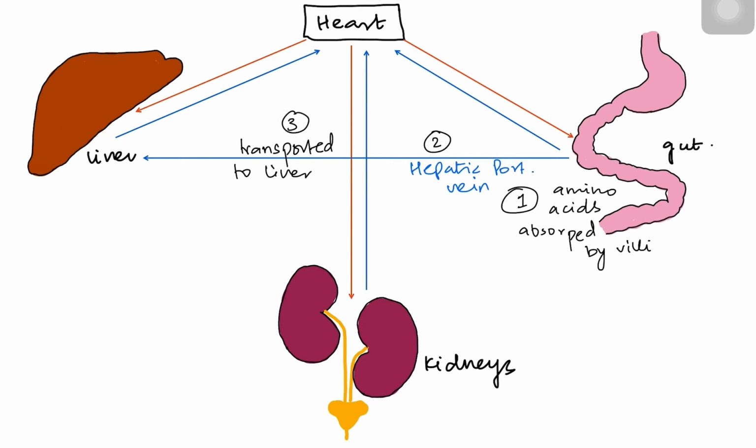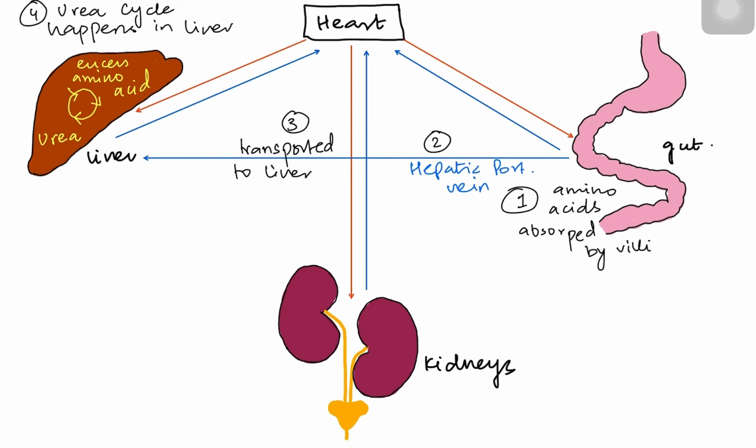Then what happens is that the liver performs a series of cyclical reactions where excess amino acids can't be stored. So excess amino acids are converted to make a chemical called urea. This is made in the liver. So the urea cycle, because it's a reaction, happens inside the liver, and the liver produces urea.